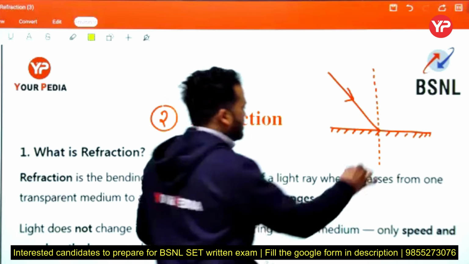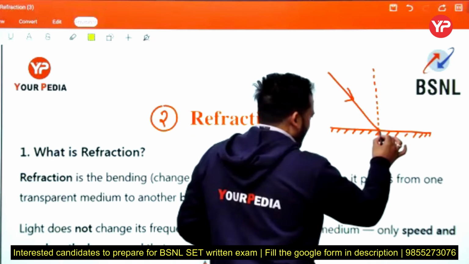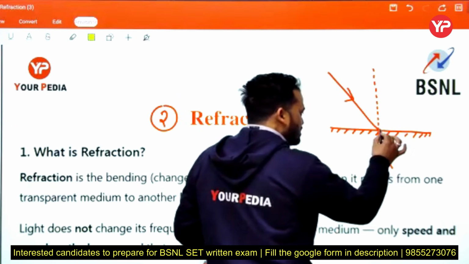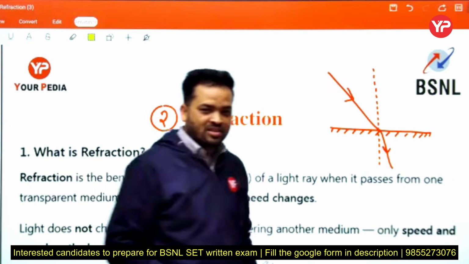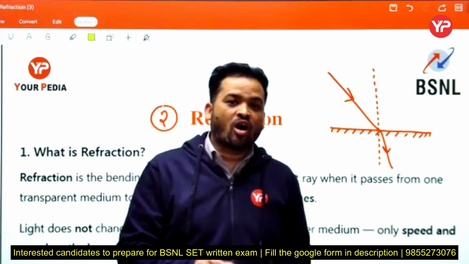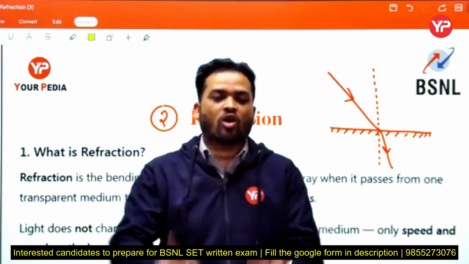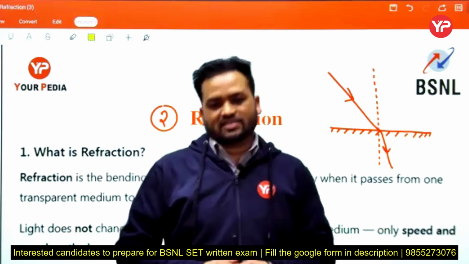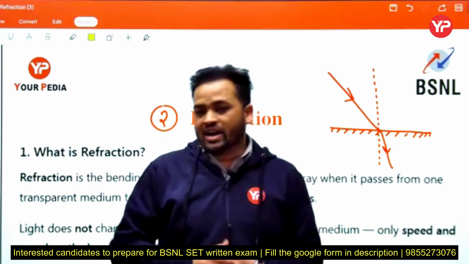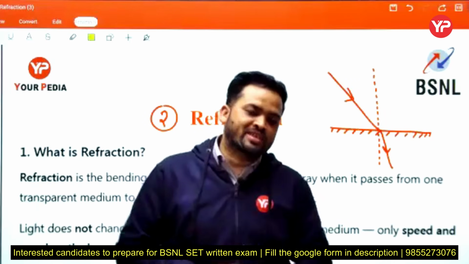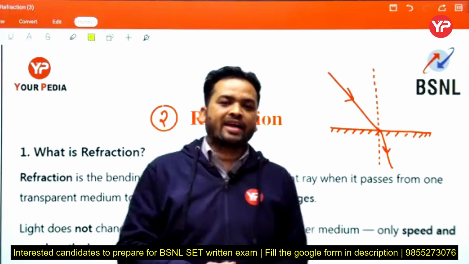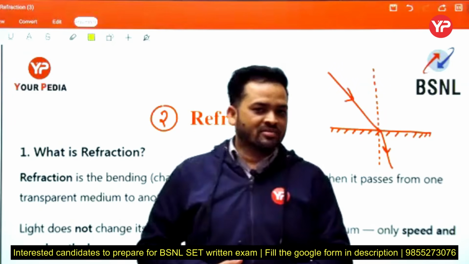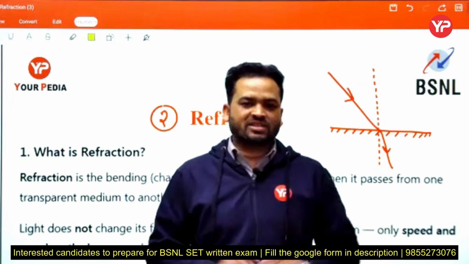See, this is the normal. This light either bends towards the normal or away from the normal. This depends on the optical densities of the medium, or we can say the refractive index. What is the refractive index? n equals c upon v, that is, the speed of light in a vacuum upon the speed of light in a particular medium. We discussed this in our previous lecture.